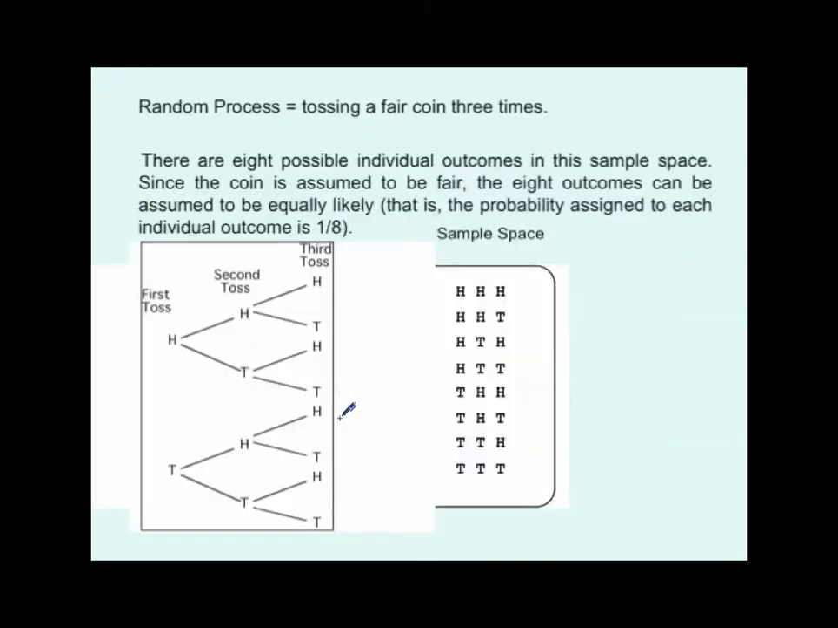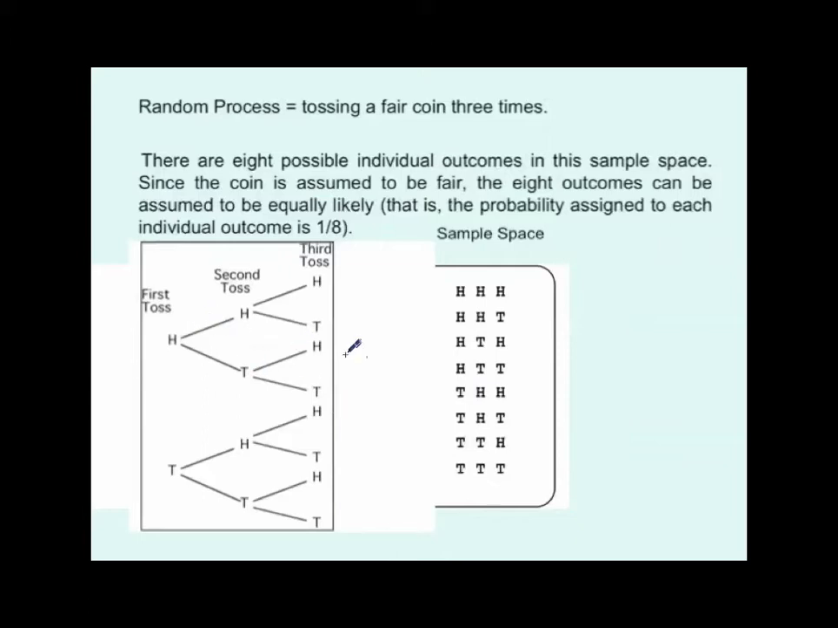How about if we toss a fair coin 3 times? So if we toss a fair coin 3 times, there are going to be 8 possible individual outcomes in this sample space. Since the coin is assumed to be fair, the 8 outcomes can be assumed to be equally likely. That is, each individual outcome is assigned a probability of 1/8.